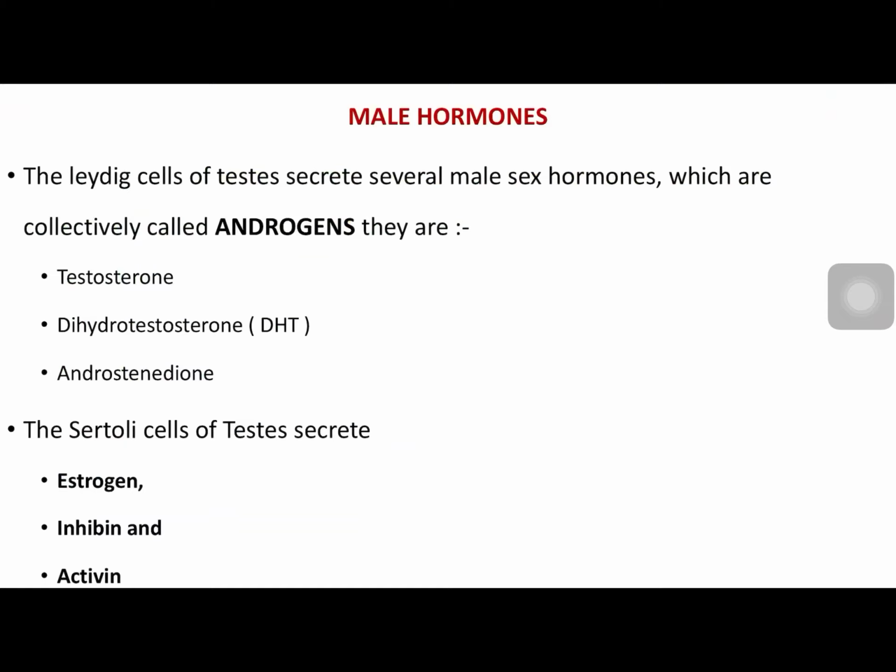Estrogen is produced by aromatase enzyme present in Sertoli cells, which converts the androgens into estrogens. Another hormone produced is inhibin and activin. What is the role of inhibin? As I have stated earlier, it inhibits spermatogenesis up to the age of puberty, and also it exerts a negative feedback control on the release of follicle stimulating hormone from the anterior pituitary.